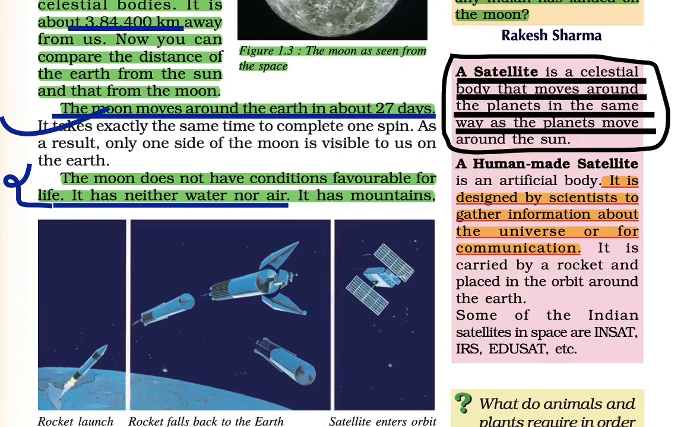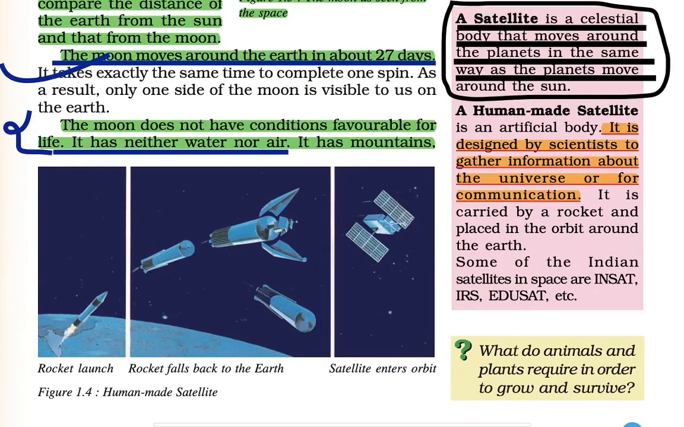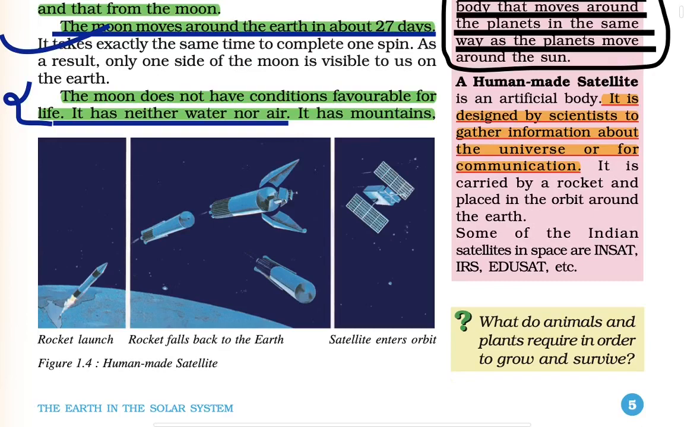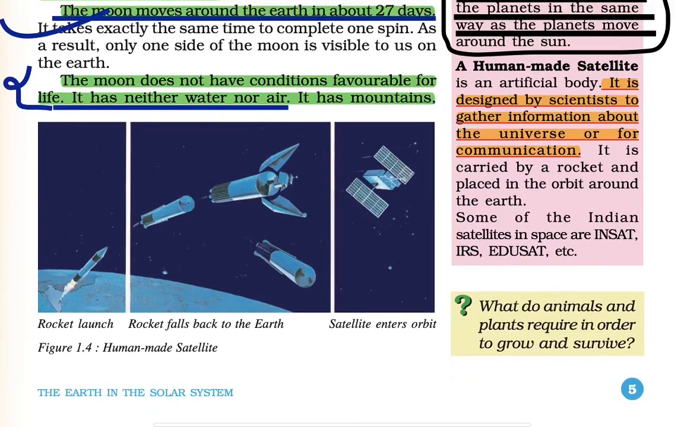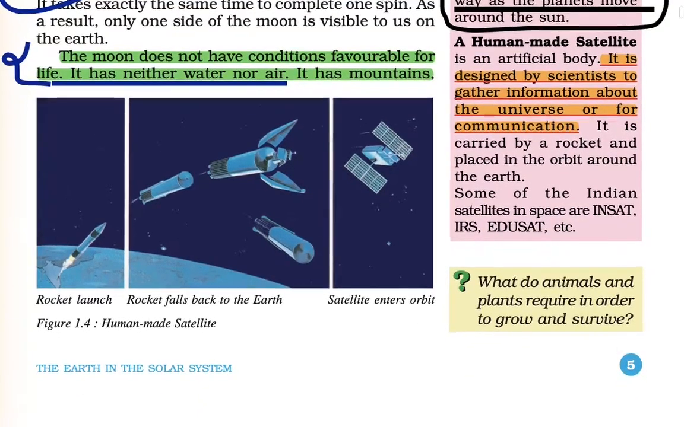Then the moon moves around the earth in 27 days, and it takes exactly the same time to complete one spin. As a result, only one side of the moon is visible to us on the earth.